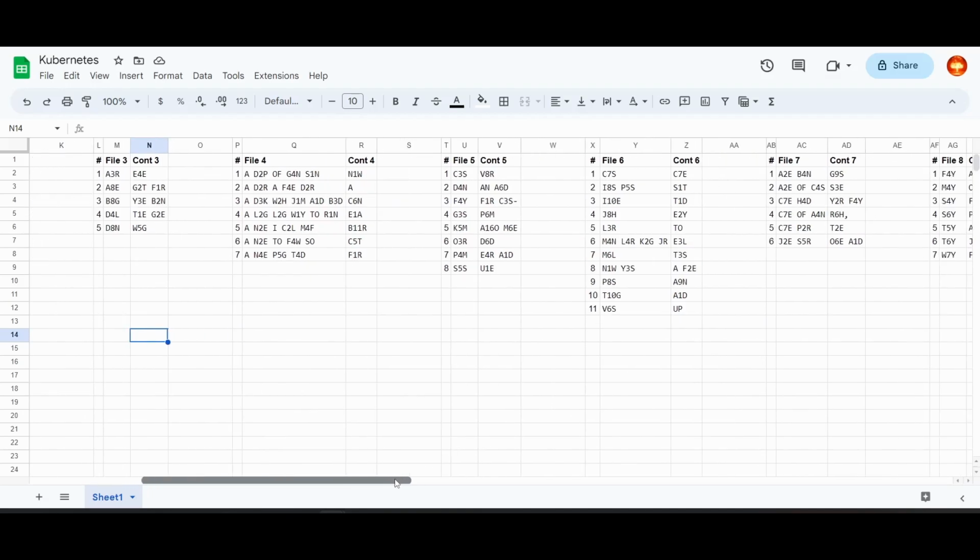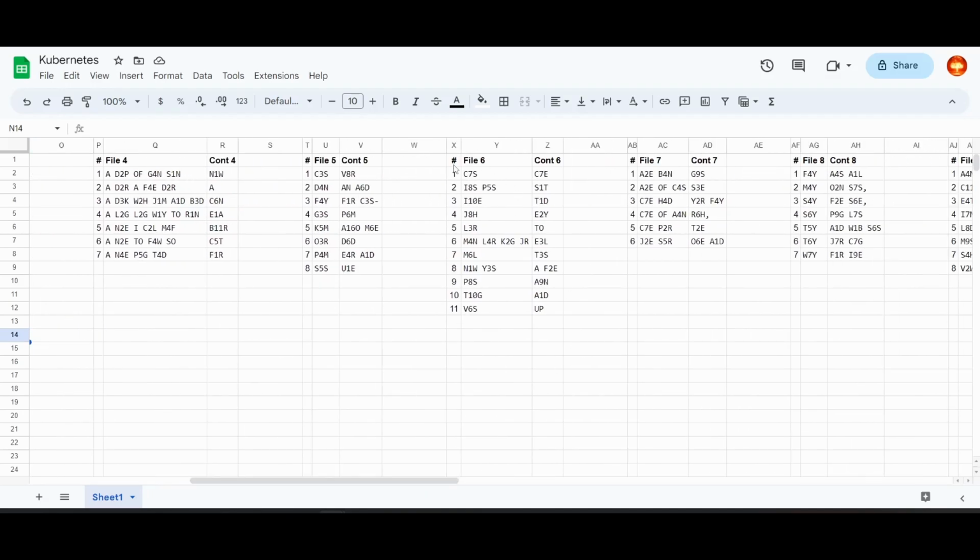So the first time that happened was when I was looking at file 6. It's very easy to see that this is Martin Luther King Jr. And once I saw that, I realized that this could be Christmas, this could be Thanksgiving, this could be Veterans. And so that pretty much confirms that file 6 is a list of holidays.